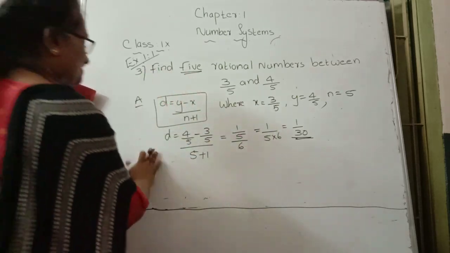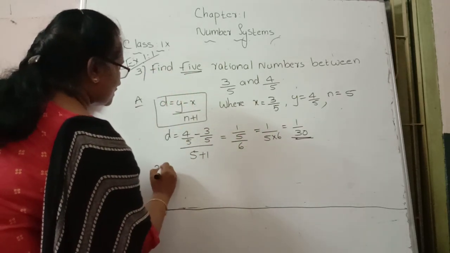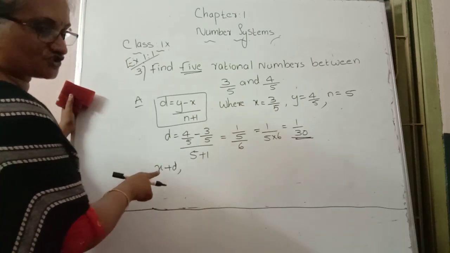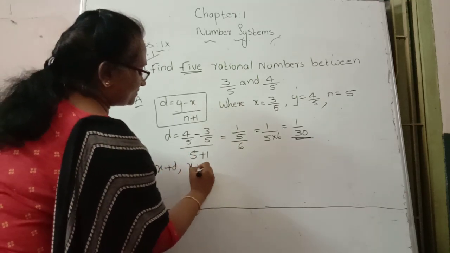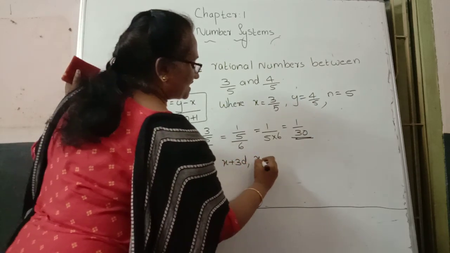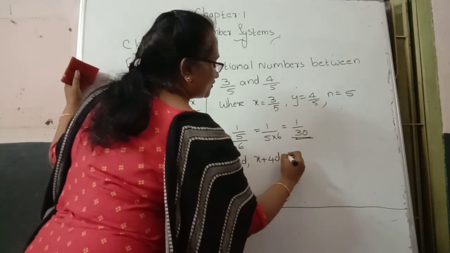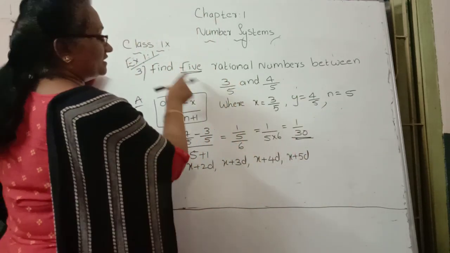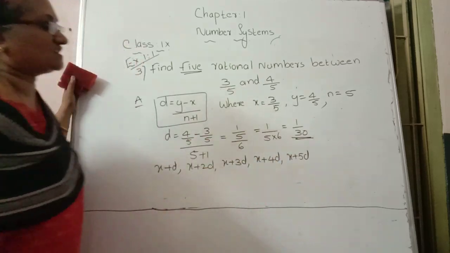Then how do we find out the first, second, third numbers? There is a formula. x plus d is the first number. Second number is x plus 2d. Third number is x plus 3d. Fourth number is x plus 4d. Fifth number is x plus 5d. Here we are asking for 5 numbers, that's why we write it as x plus 5d.